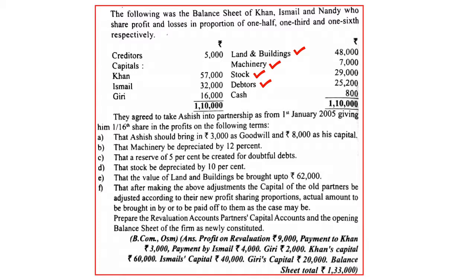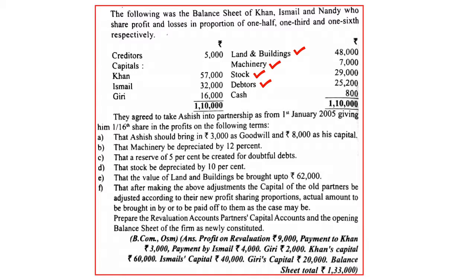After making the above adjustments, the capital accounts of the old partners are to be adjusted according to their new profit sharing ratio, and the actual amount to be brought in by or paid off to them, as the case may be. So it is quite clear that it is an adjustment of capital, and that too based on the new partner's capital, because we have provided the new partner's capital in the question.